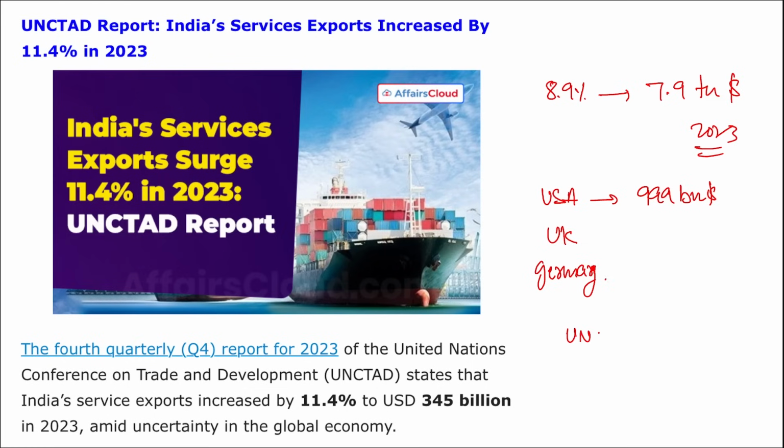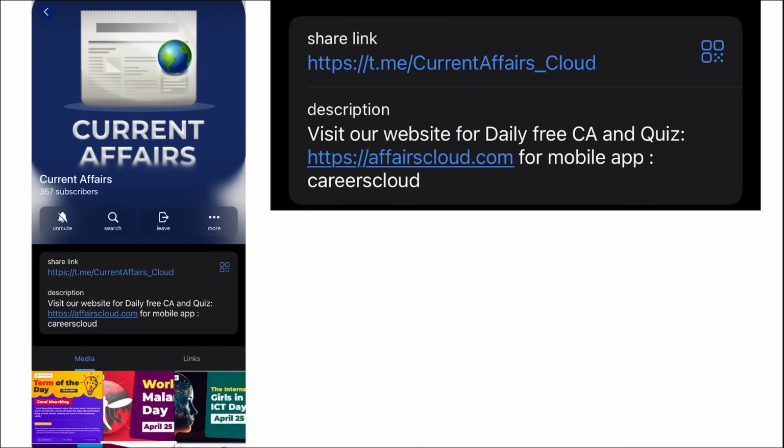Then if we talk about UNCTAD, where is the headquarter? Geneva, Switzerland. How many member nations? 195. When was it established? It was established in 1964.